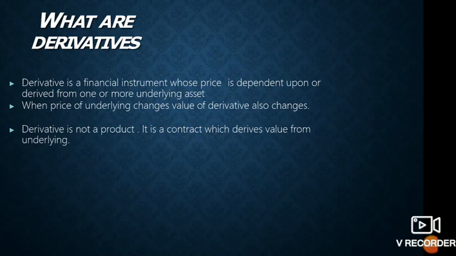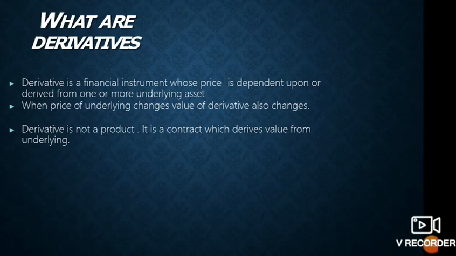Let's say if the price after 1 month decreases, then the value of that derivative contract will change. If the exchange rate increases to $1 equal to rupees 78, that is called home currency depreciation. So at that time also the contract's value will definitely change. A derivative is not a product. Remember, a derivative is not a product. It is a contract and agreement which derives its value from the underlying asset.